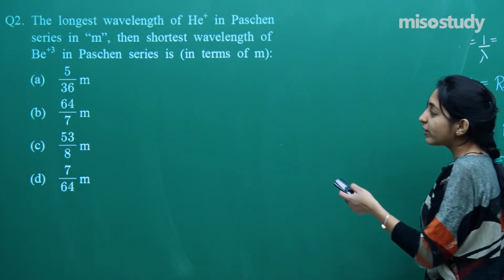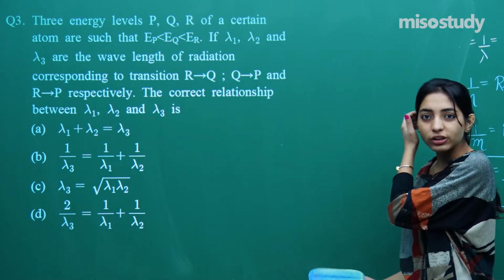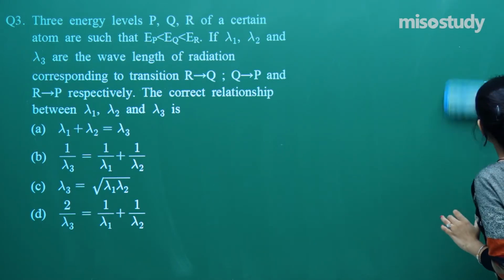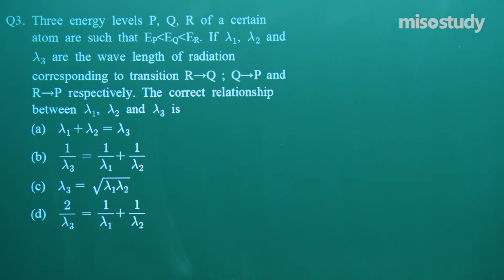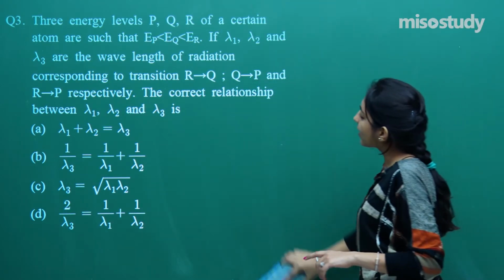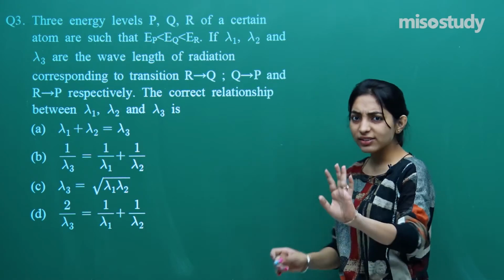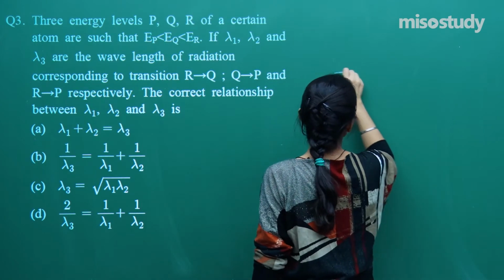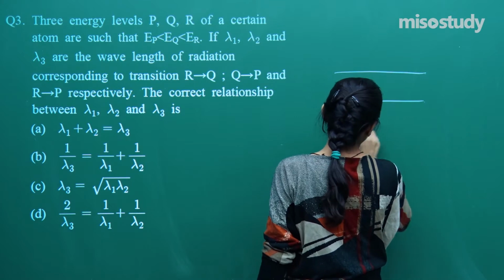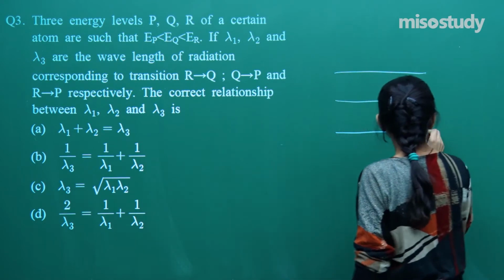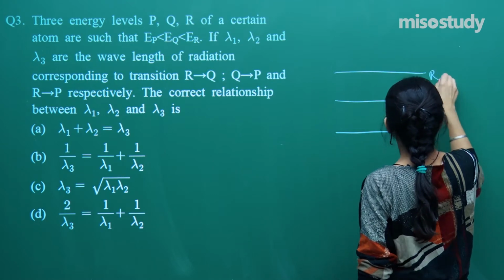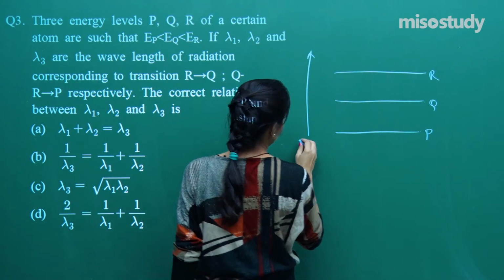So moving on to the next question, let me make you read the question. You read the question by the time I'll prepare the board for you. Try to see what is there in the question. He's saying there are three energy levels, P, Q and R, okay, and they are of a certain atom. They are such that the energy of P is less than energy of Q, which is less than energy of R. So I'll just draw the three energy levels, P, Q, R. But he's saying energy of P is less than Q than R.